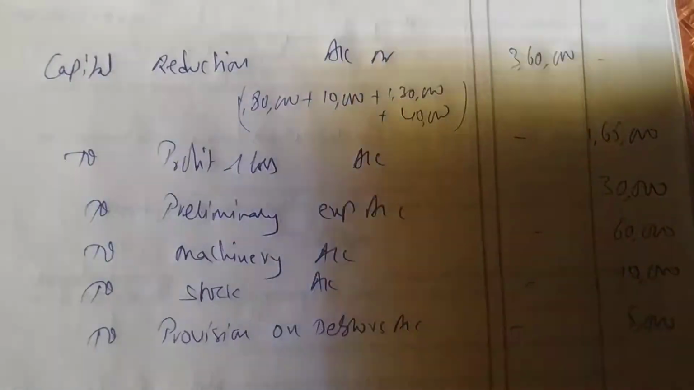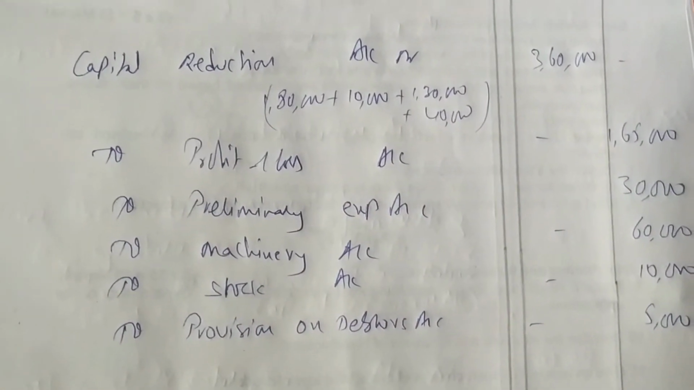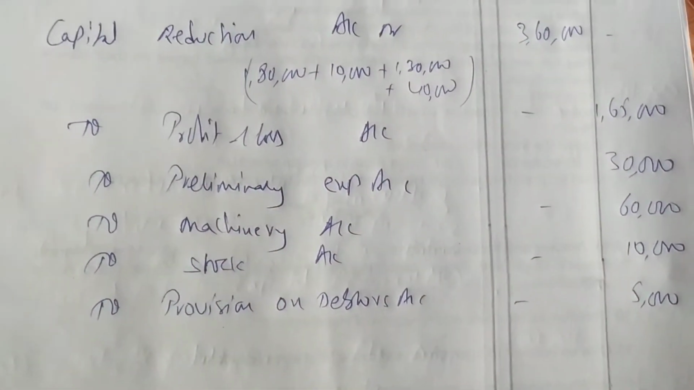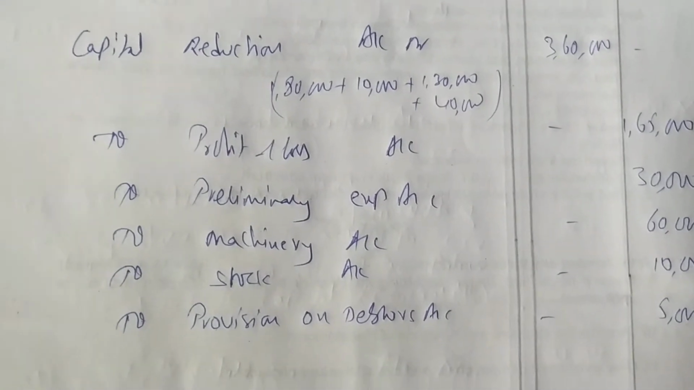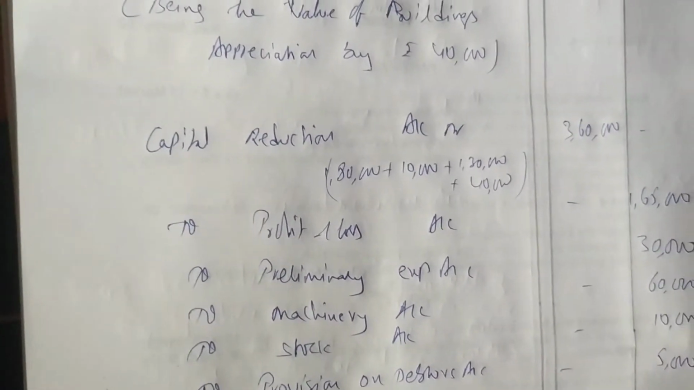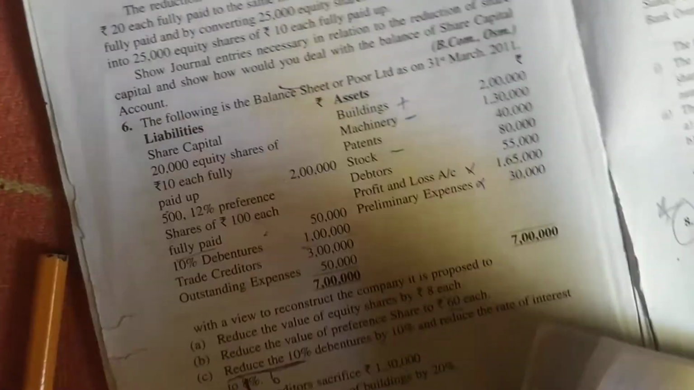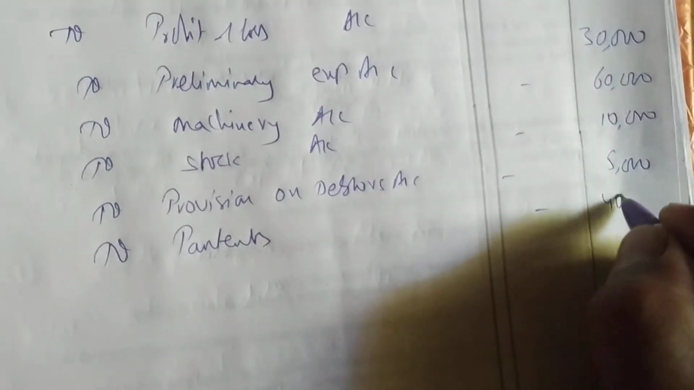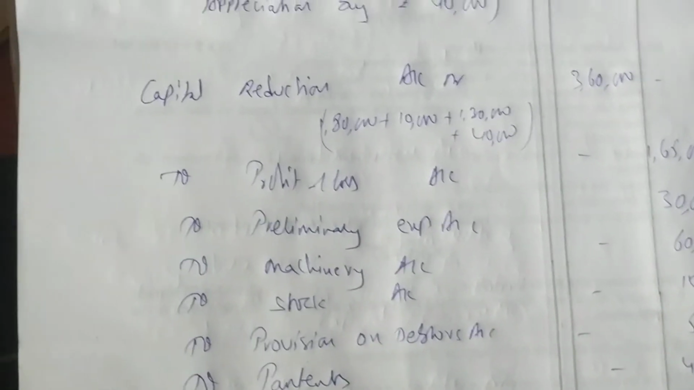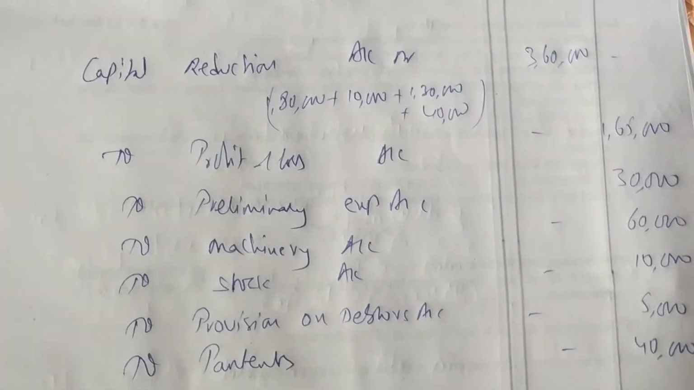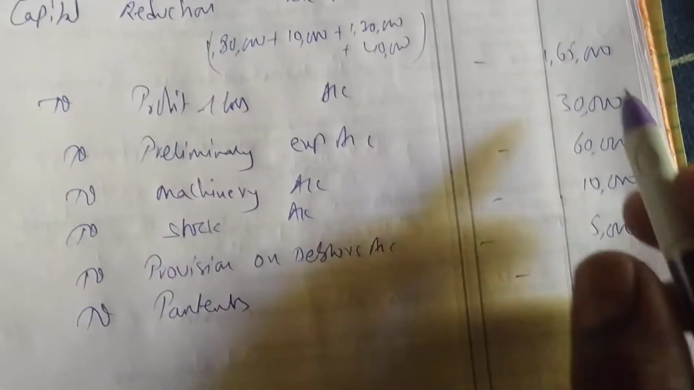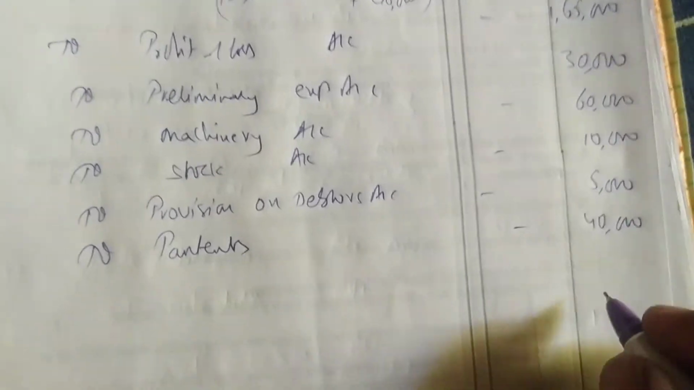Okay, now we'll see how much is left over. 1,65,000 plus 30,000 plus 60,000 plus 10,000 plus 5,000, getting 2,70,000, minus 3,60,000. Oh, patents also we have to write off. Intangible assets, patents, how much? 40,000. Okay, now the total we are getting is 3,10,000 on this side, and 3,60,000 on the other. So there is some balance. The question is not saying anything about that balance.